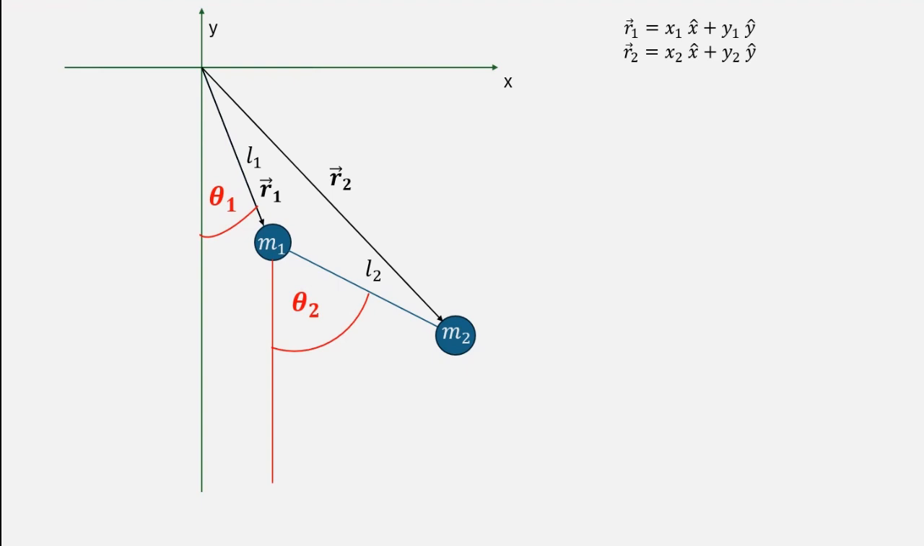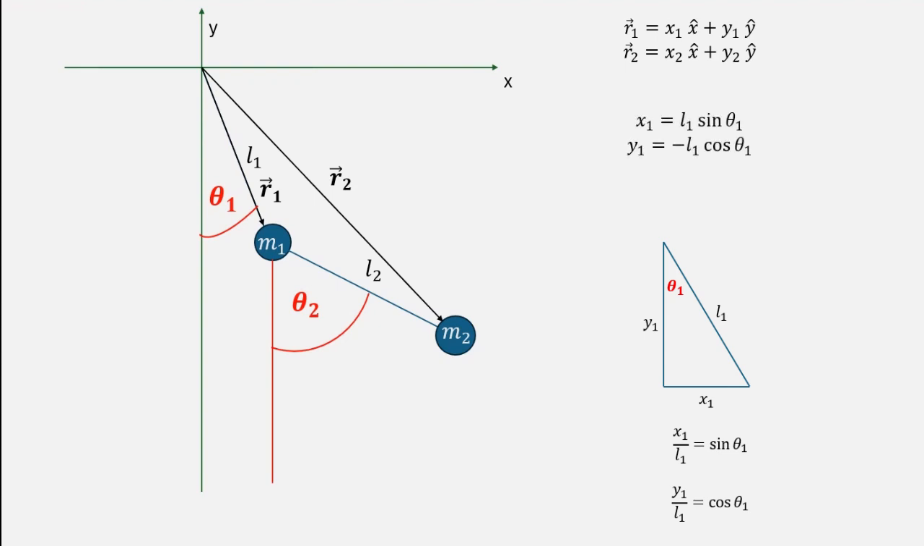To find the expressions for the Cartesian coordinates in terms of these two angles is a matter of basic trigonometry, and it is easy to see that x1 is equal to L1 sine theta 1 and y1 is equal to minus L1 cosine theta 1. The minus is there because the motion is going on beneath the x-axis, at least in the moment in time for which we created this picture.